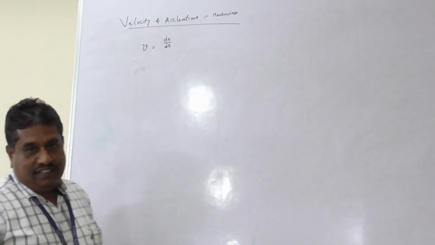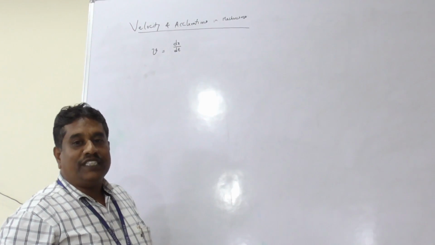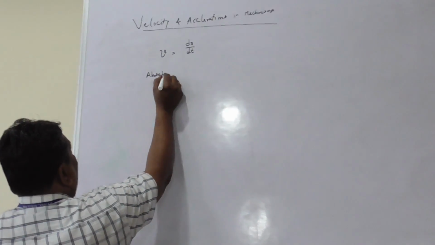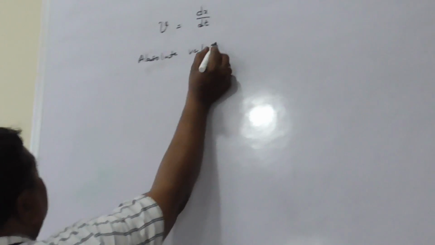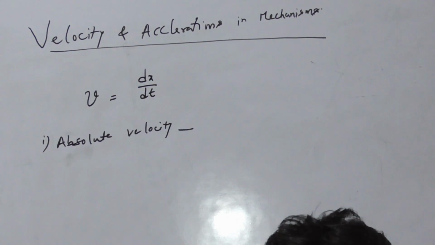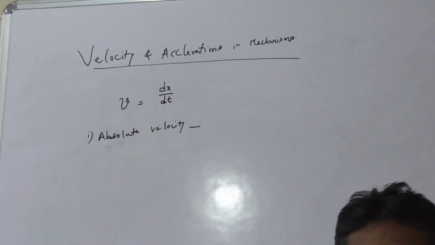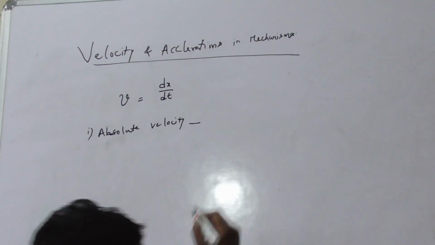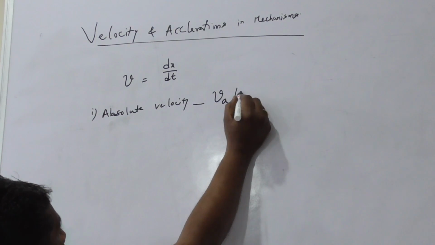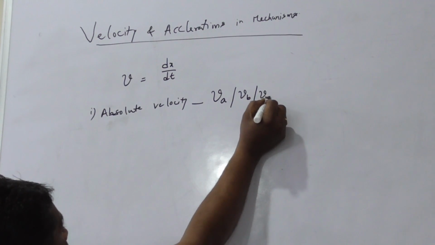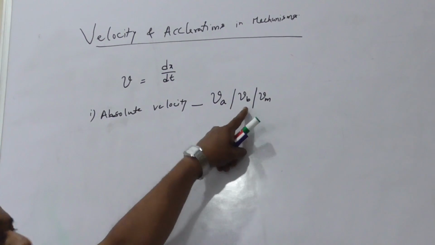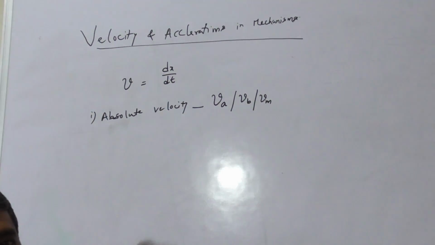Velocity of any particle with respect to a fixed member is known as absolute velocity. Absolute velocity means velocity of a moving body with respect to fixed body. Usually, the absolute quantities are expressed with a single alphabet, v suffix a or v suffix b or v suffix m. That means velocity of a, velocity of b, velocity of m, like that.